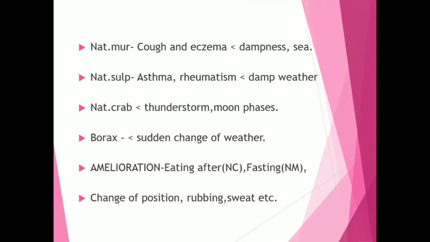In natrum sulph, the asthma and rheumatism are aggravated by damp weather. In natrum carb, there is aggravation by thunderstorm and moon phases. In borax, there is aggravation by sudden change of weather.